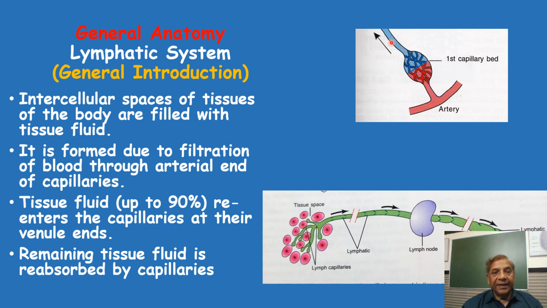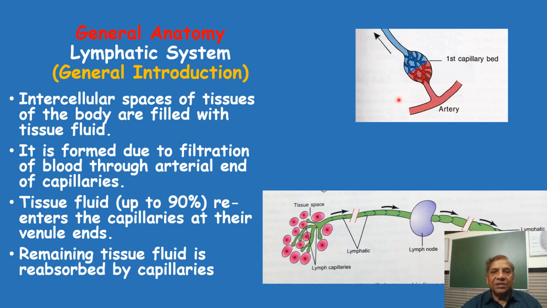As you know, capillaries are present throughout the body except in a few tissues, and thus there takes place the exchange of nutrients, metabolites and gaseous products. Oxygen is given out to the tissues, carbon dioxide and waste products are taken in, and water is transuded into the tissue fluid.